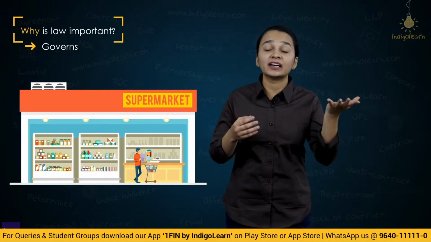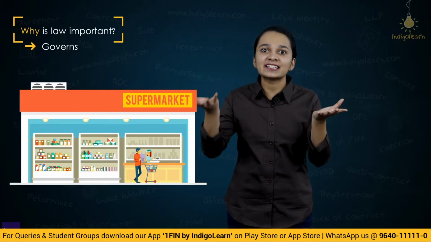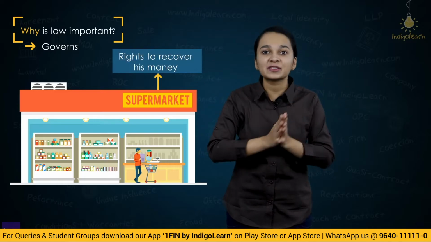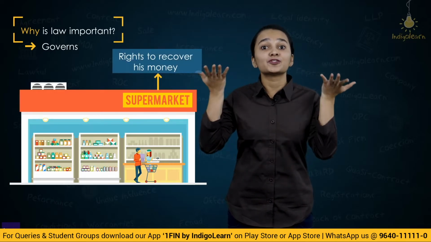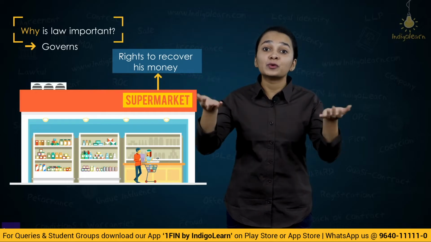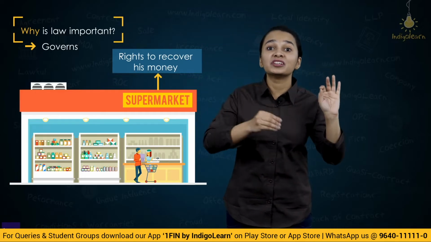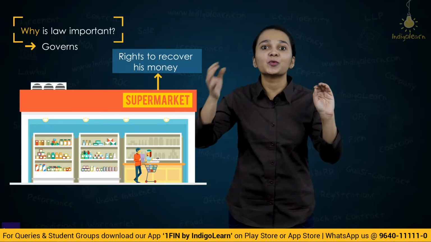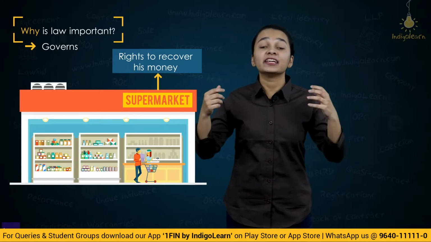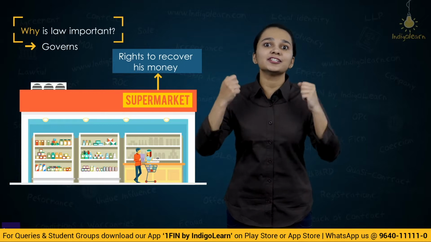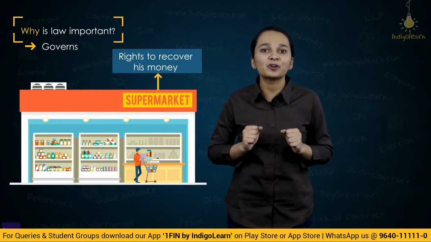Now the shopkeeper should have certain rights against you so that he can recover his money back. If there were no rules and regulations in place, then the shopkeeper wouldn't have any remedy against you, wouldn't have any right against you. He would not have any legal means of recovering the amount from you.